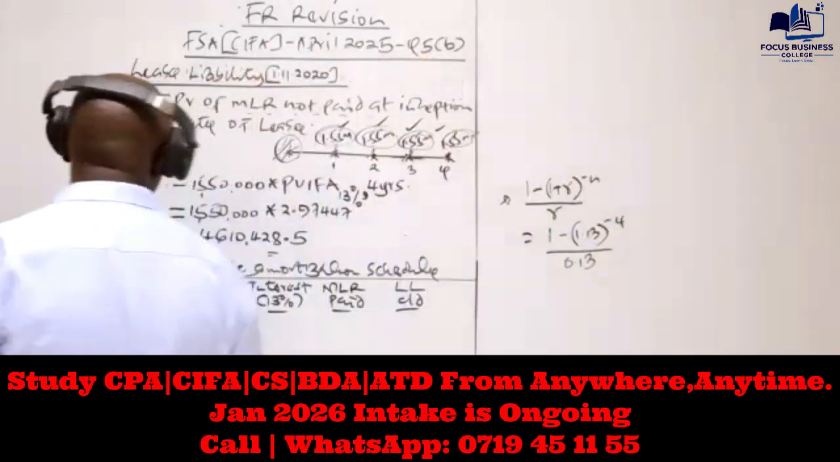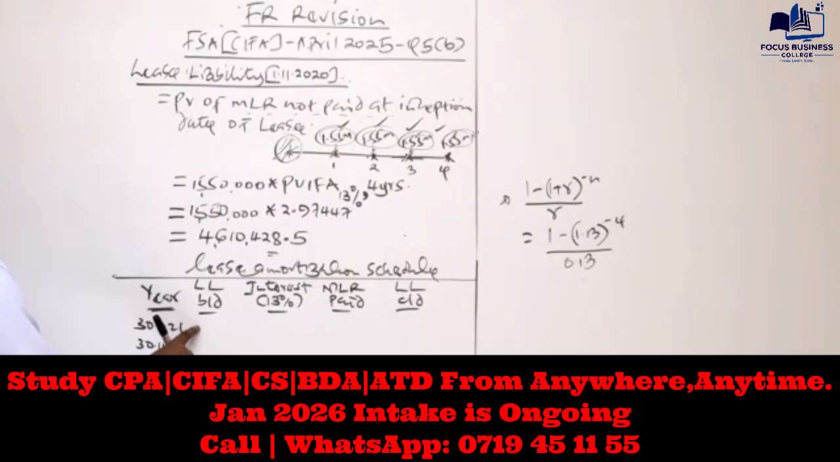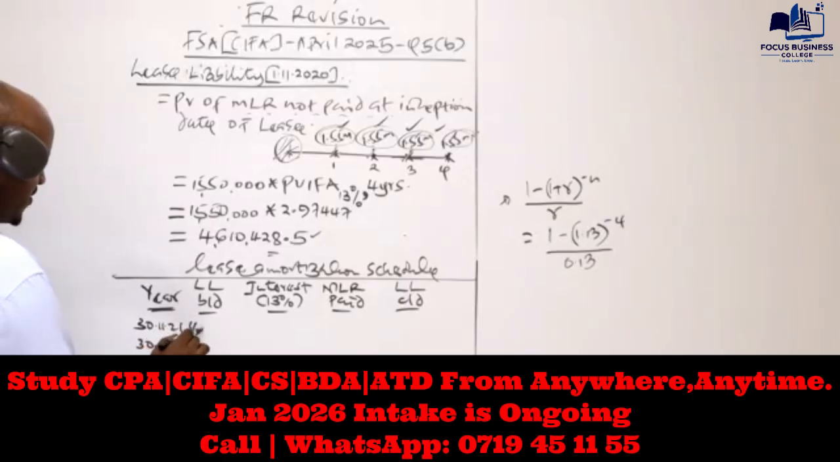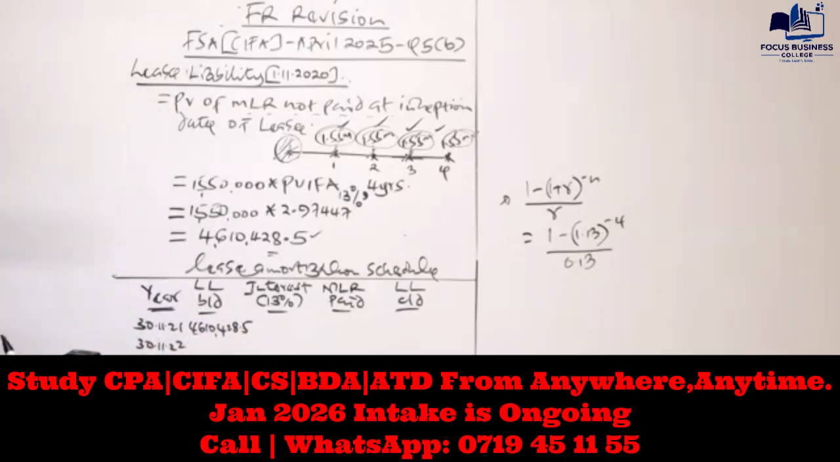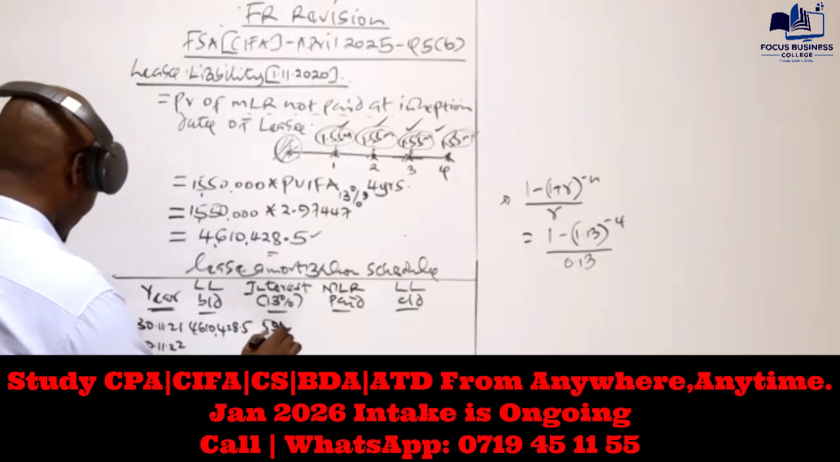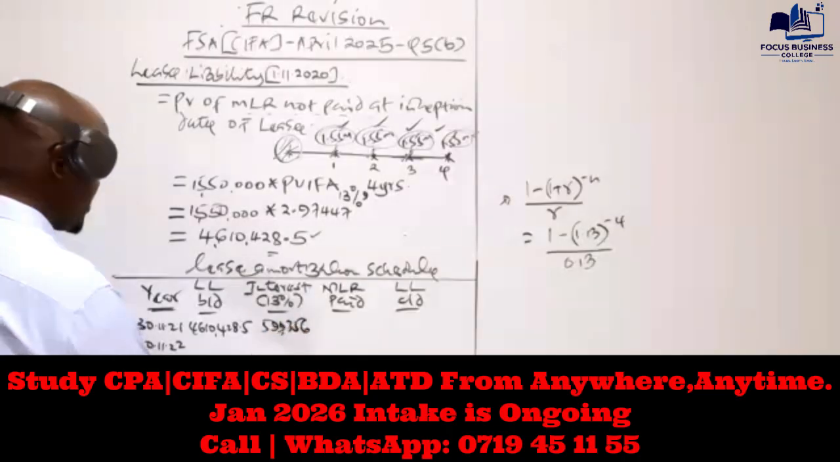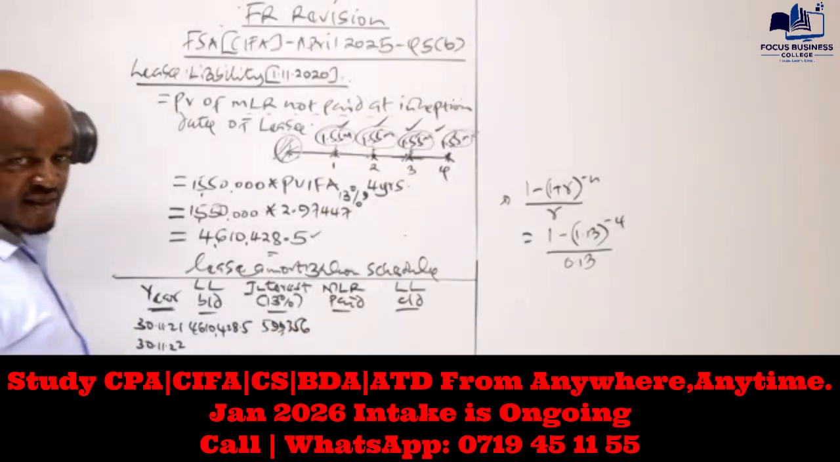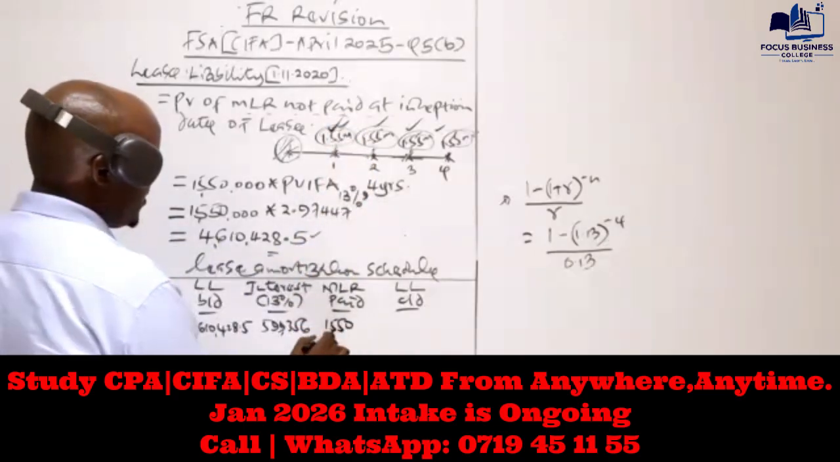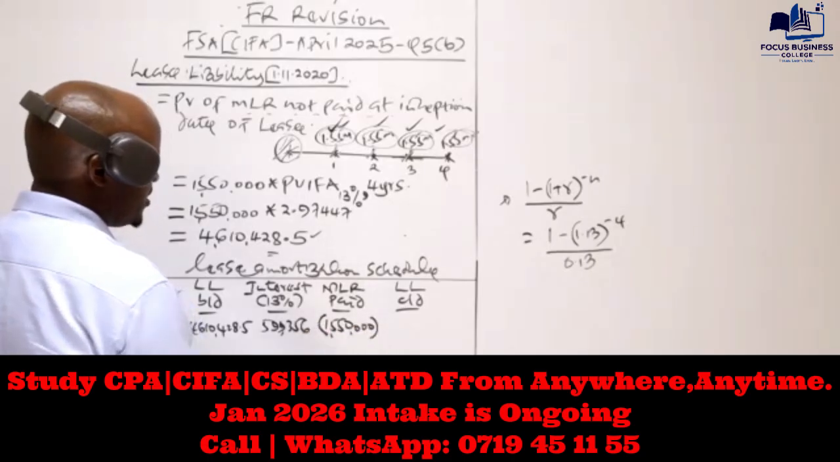So what we start with here is the lease liability at the start of year one, which is what you have computed there, an amount of 4,610,428.5. We compute interest, which will be 13% of the opening balance, and I'm getting 599,356 to the nearest whole number. Let's work with that. And then the minimum lease rentals, which were paid at the end of year one, is 1,550,000. This one we said reduces the value of the liability.